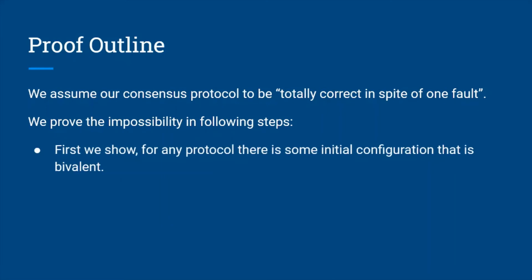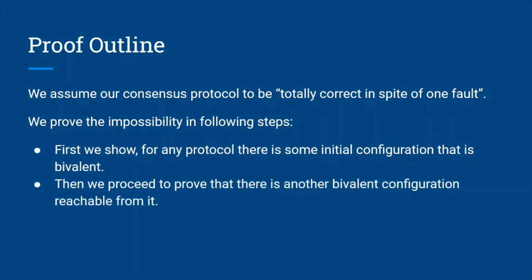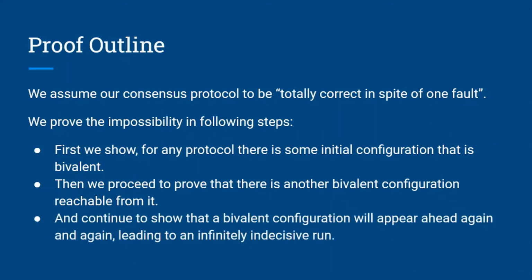First, we show that for any protocol there will be some initial configuration that is bivalent or indecisive. Then we will proceed to prove that there will be another bivalent configuration reachable from it, and then continue to show that a bivalent configuration will appear ahead again and again, leading to an infinitely indecisive run.